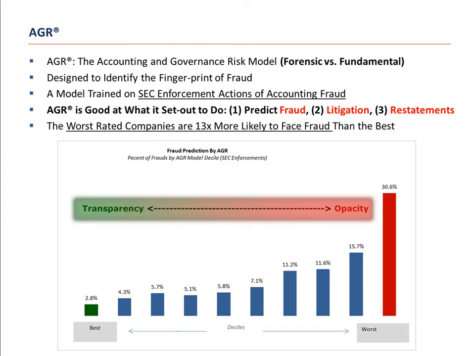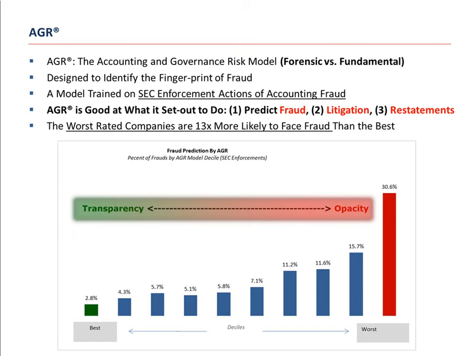AGR was a model trained exclusively on SEC enforcement actions of accounting fraud and used only forensic accounting and governance metrics to find these common threads. So there was no usage of fundamental analysis, and in many ways, forensic analysis is the precursor to fundamental analysis. Forensic analysis and AGR take one step back from a fundamental analyst point of view by measuring the likelihood that the information in the financial statements is in fact inaccurate and unreliable. This creates a continuum from total transparency to opacity and ultimately fraud.